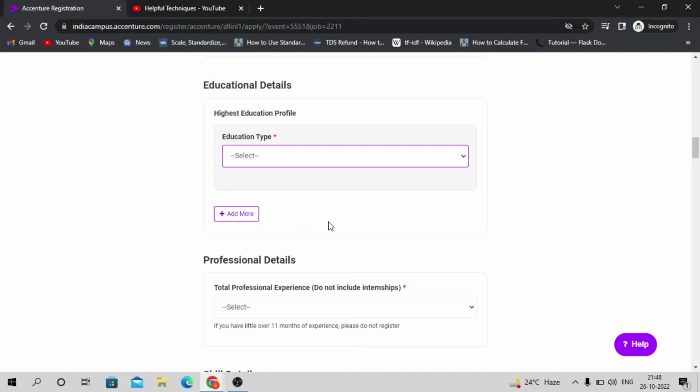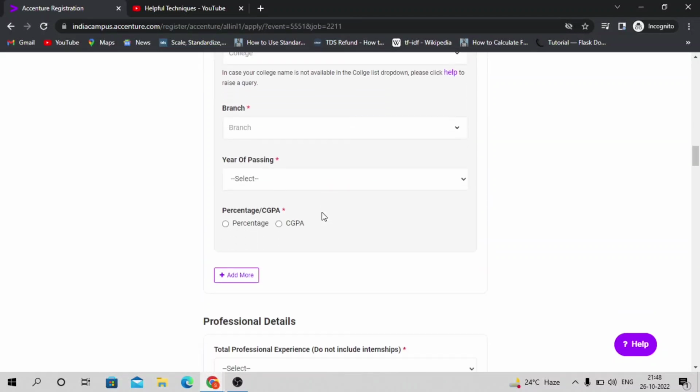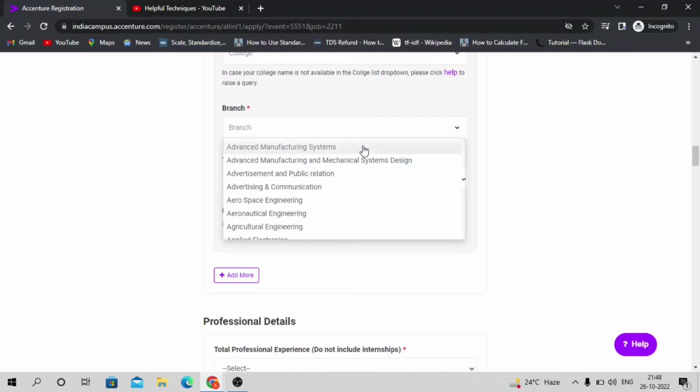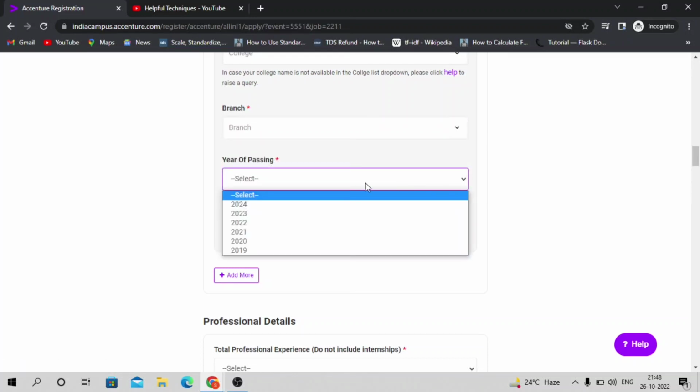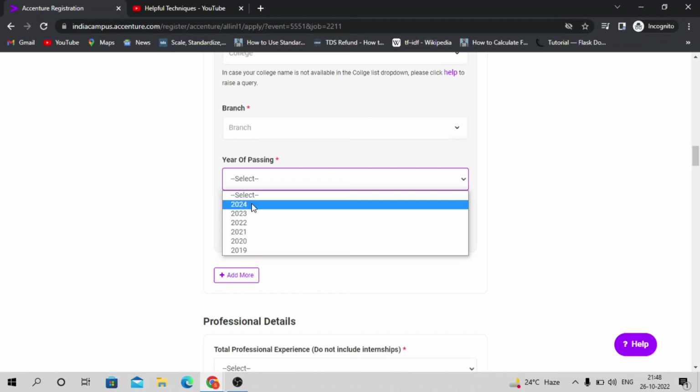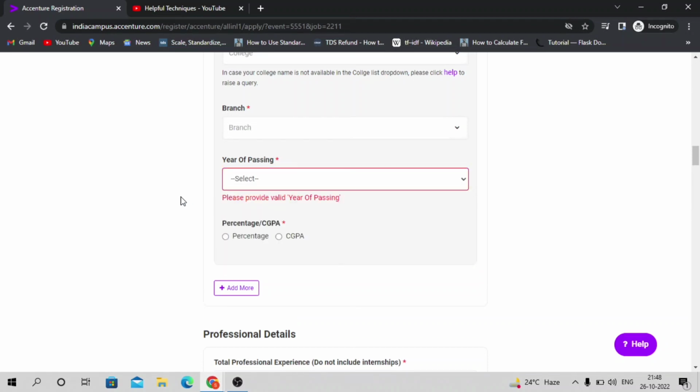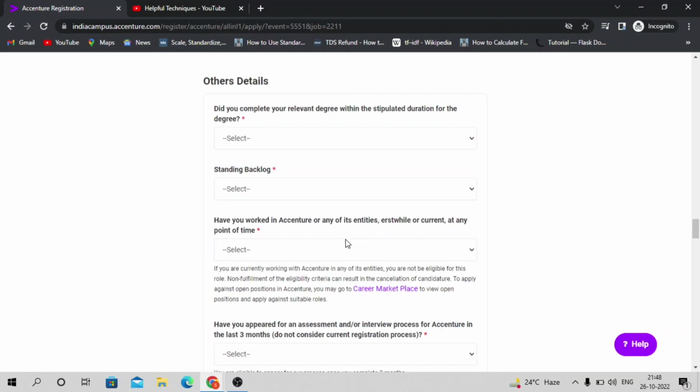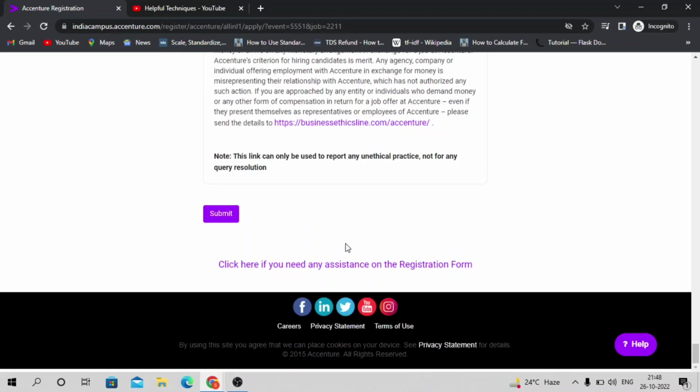If you see here, for the year of pass out, from 2019 to 2024 is possible. I suggest you apply or register even if you belong to some other batch, because in the eligibility they have mentioned 2022, but if you have not registered, you can at least register. Once you are done with that, based on your details, you need to click on submit. Once you have submitted, you will get a confirmation email on your registered email address.